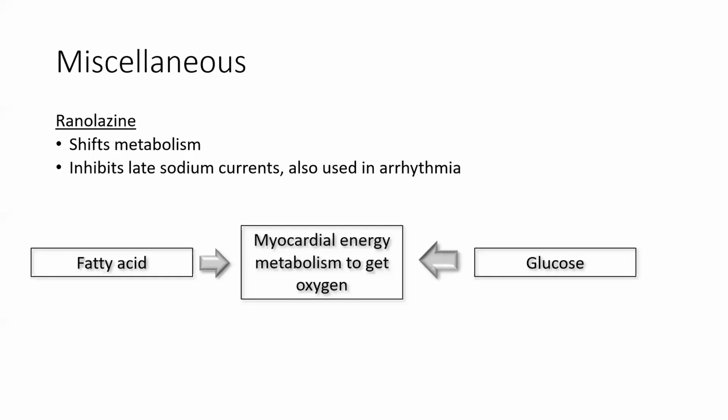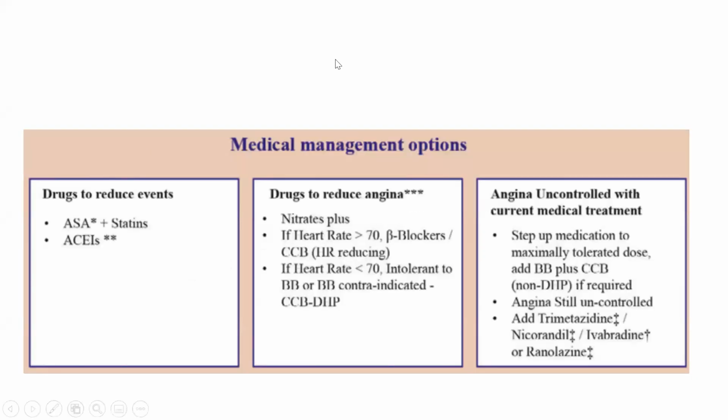So ranolazine is shifting the metabolism, and this is the last slide. I just wanted to show you how in the management, the different classes of drugs are preferred. So you can see here, drugs to reduce events: statins are given, or ACE inhibitors or antiplatelets. ACE inhibitors are again vasodilators. So these are preferred in reducing the angina events.